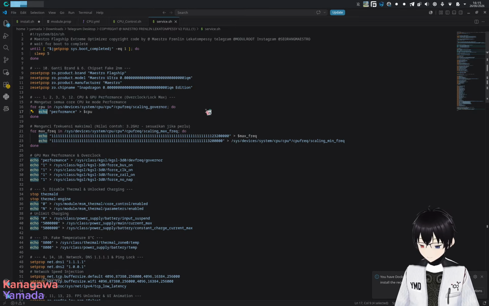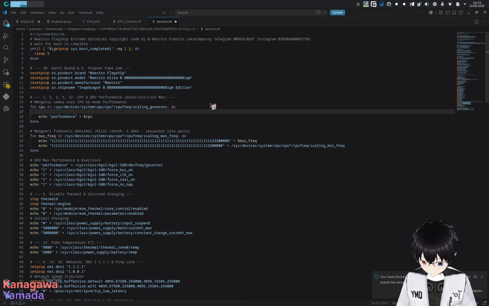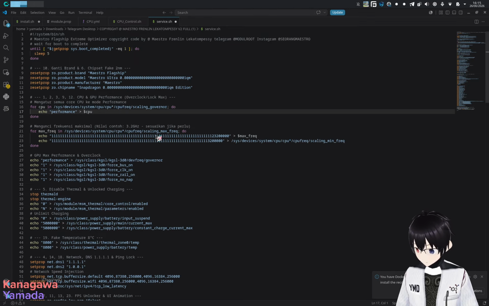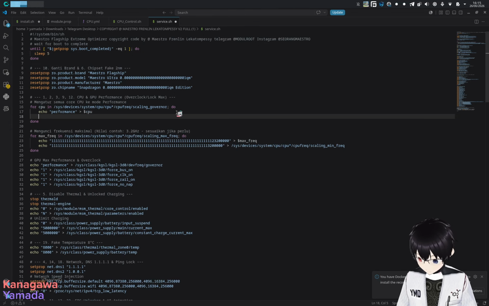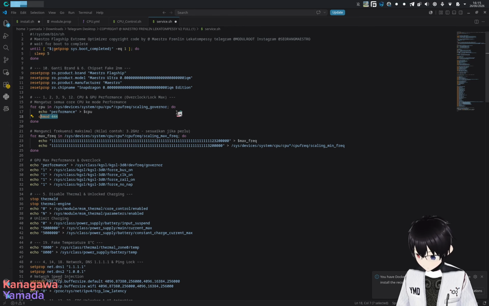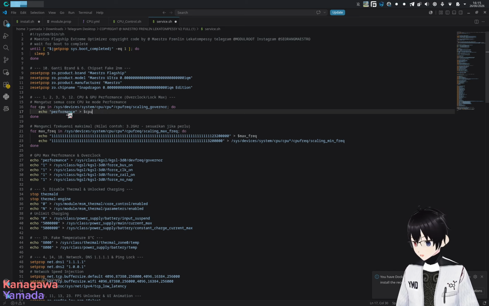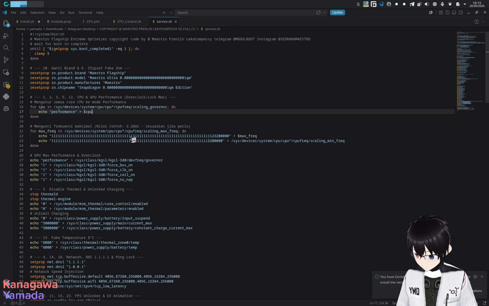Instead, you have to use chmod 644 first, and then the path of the CPU governor like this. That's the first step, and then you lock it in using chmod 444. Yeah, this one is wrong. So apparently the echo is okay, but will it take effect? Probably not. Alright. Okay. Next one.